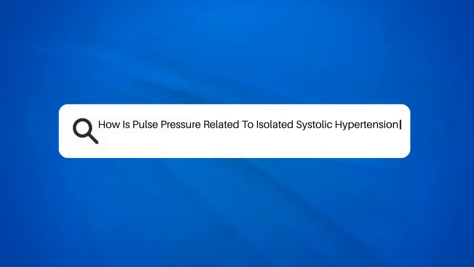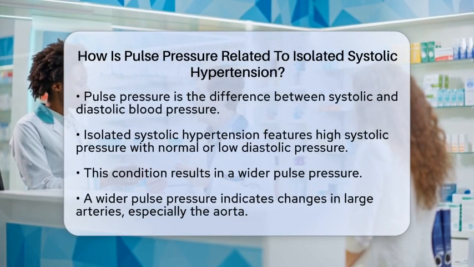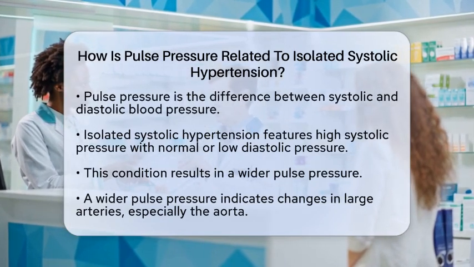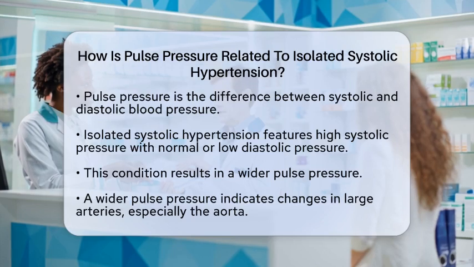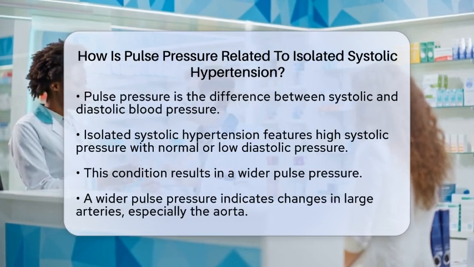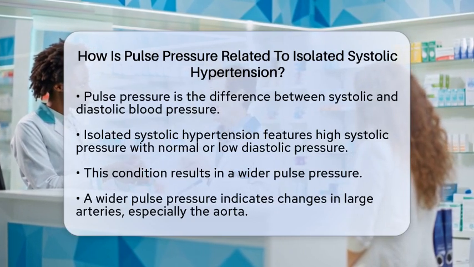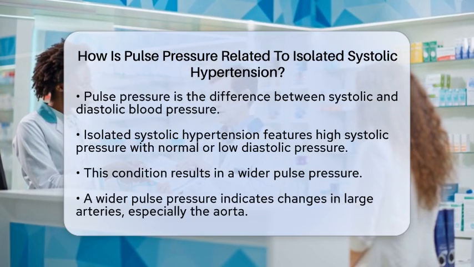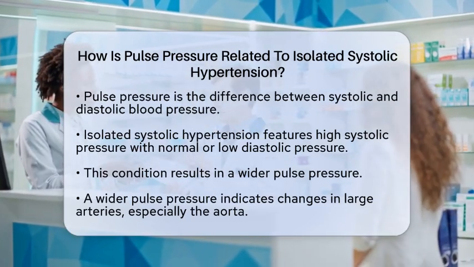How is pulse pressure related to isolated systolic hypertension? Have you ever wondered how pulse pressure connects to isolated systolic hypertension? Let's break it down in a simple way. Pulse pressure is the difference between systolic blood pressure, which is the top number, and diastolic blood pressure, the bottom number. In isolated systolic hypertension, the systolic pressure is higher while the diastolic pressure stays normal or even low.